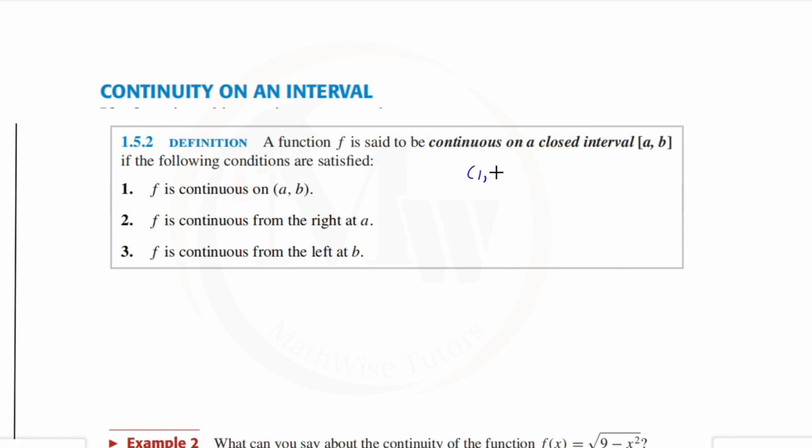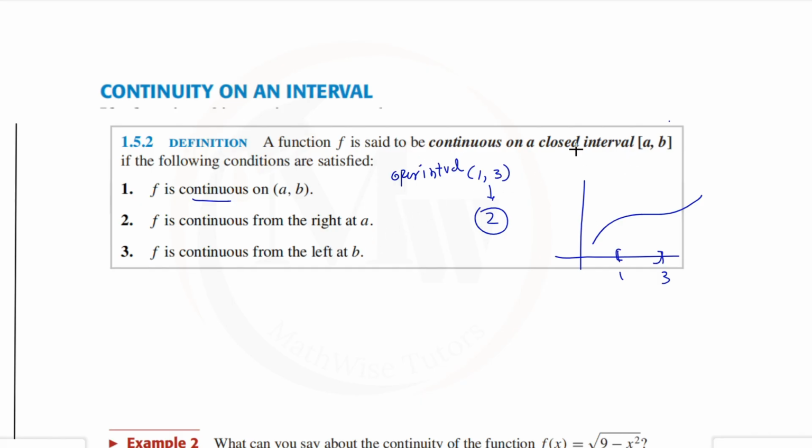For example, we take the interval from 1 to 3. On the x and y axes, you can see from 1 to 3, we have a closed interval and we need to check the continuity. So first we check the continuity from 1 to 3 on the open interval, to see how the function behaves between these 2 points. For this, let's take any point in the interval, let's say 2, and find the continuity at point 2 using the same 3 conditions. This gives us the information whether f is continuous on the open interval or not.